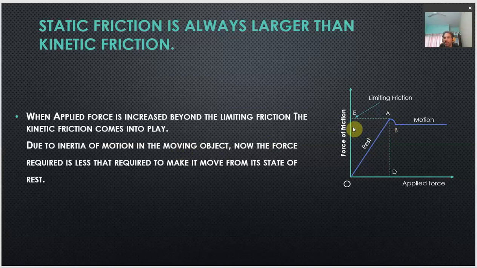So, this is what it signifies. Therefore, the applied force required is less. In other words, we can say that the kinetic friction is slightly less. So, this dotted line represents the limiting static friction, and the point B represents the kinetic friction, which is slightly less. So, this is the reason.